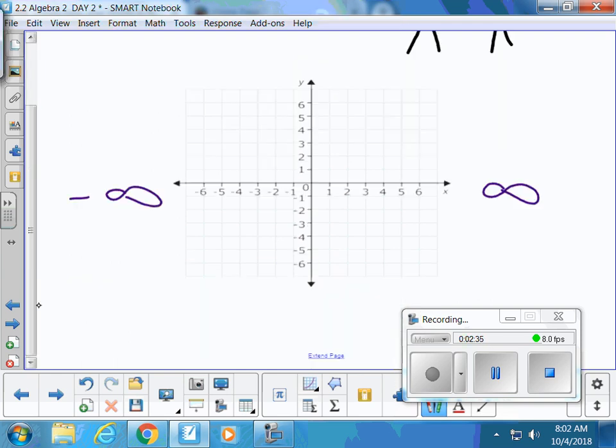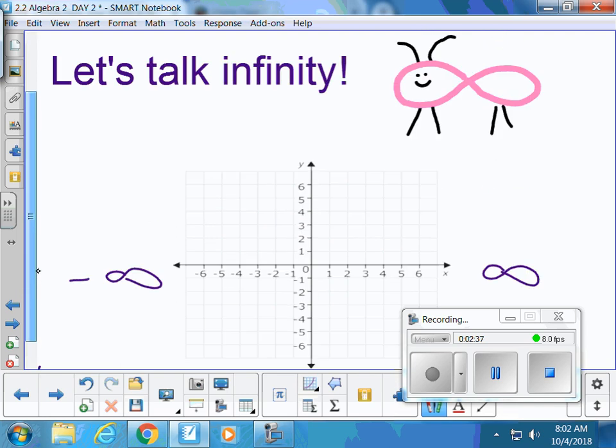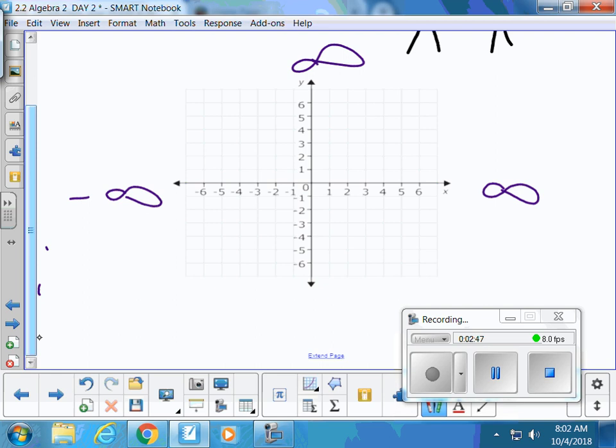Okay, let's do the same thing with the y-axis. If I go on my y-axis up and up and up and up forever into the sky, that's where positive infinity lives on the y-axis. And then if I travel on my y-axis down and down and down below the ground, that's where negative infinity will live. Everybody kind of is in agreement on that? Okay, because they're going to start asking us questions about graphs.